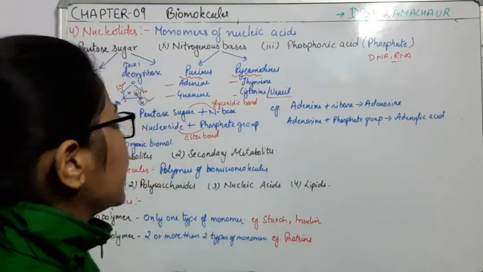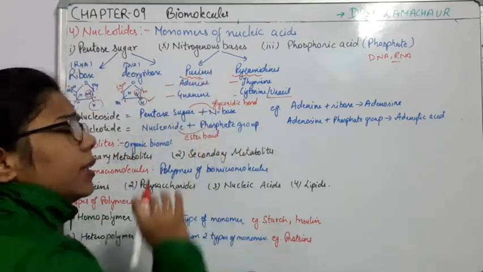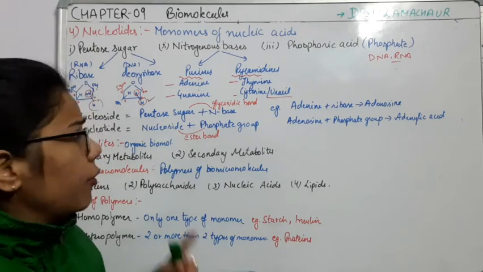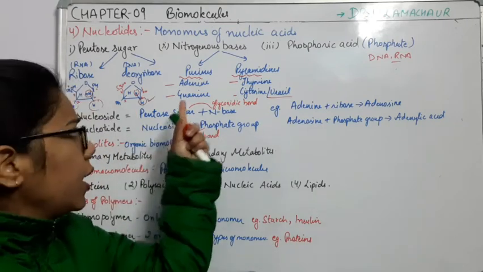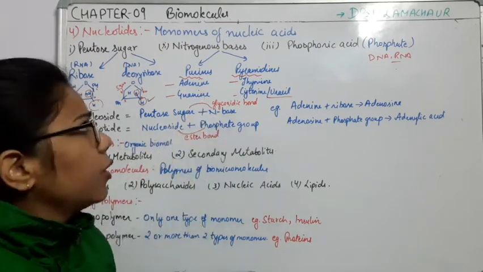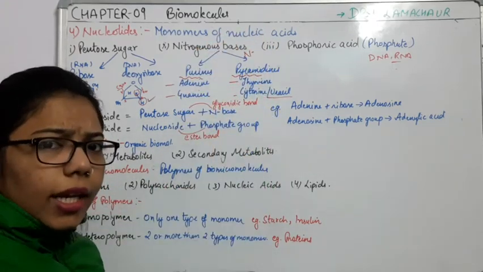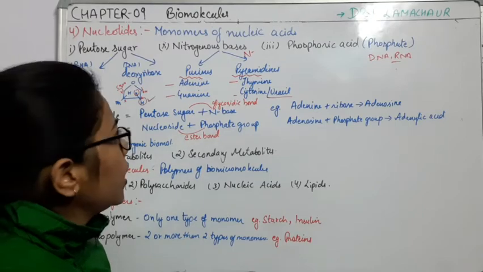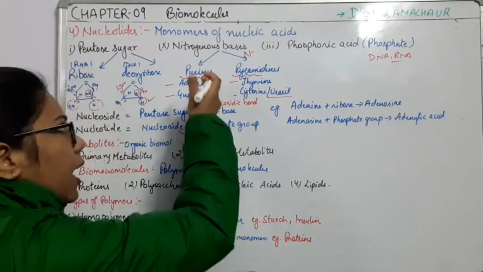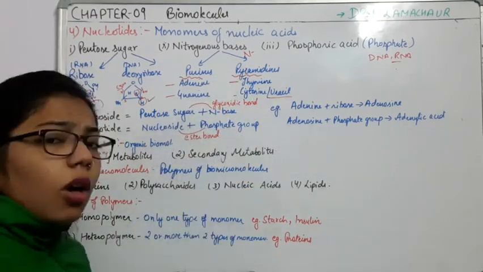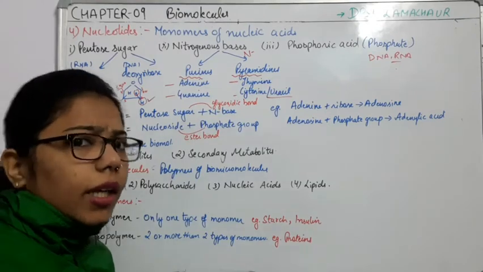This one is clear here. Now, what happens in the DNA structure? We know about the ribose sugar and nitrogenous bases. These nitrogenous bases are nitrogen-containing compounds, and adenine, guanine, thymine, cytosine, all of these are nitrogen containing.